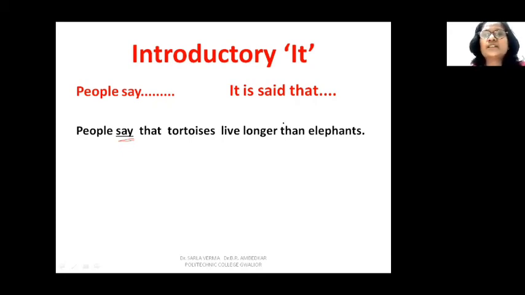So this complete statement is the object. So what do we do? We can replace this statement by it. And now people say it. Now you change into passive, it is said. And then from that onwards, you mention the sentence as it is.